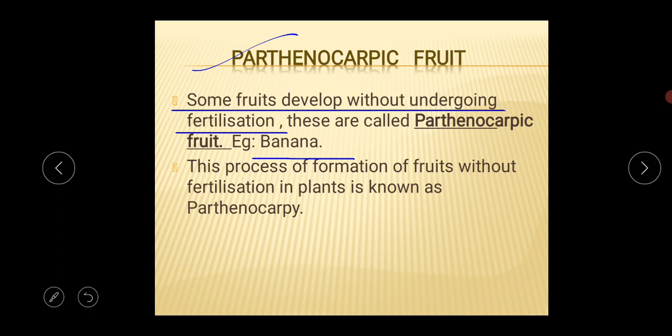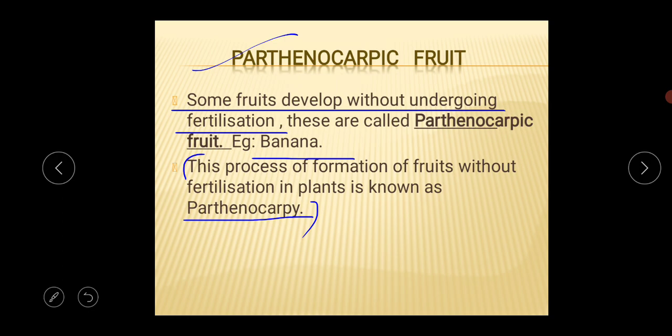So what is the basic meaning of the parthenocarpic fruit? These kinds of fruit develop without undergoing any fertilization. So there is no fertilization in the plant's body, but the fruit is formed. Example is banana. The process of formation of fruits without fertilization in plants is known as parthenocarpy. So what is the basic implication of this parthenocarpy in the flowering plant's body?